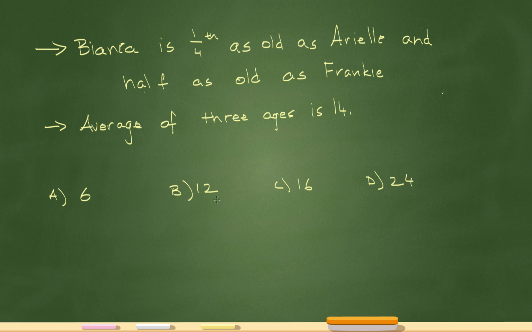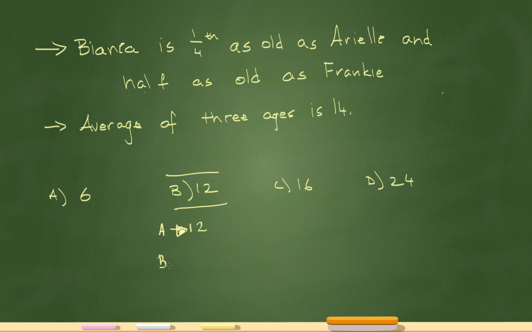So let's start. I'm going to pick a random number here. I'm going to pick something in the middle. I'll pick B, 12. I'll for a second pretend as if Ariel is 12 because that's what answer choice B implies, right? So let's say Ariel is 12. Now let's figure out what the other points the problem tells me. It tells me that Bianca is 1/4 as old as Ariel. So let's stop there for a second.